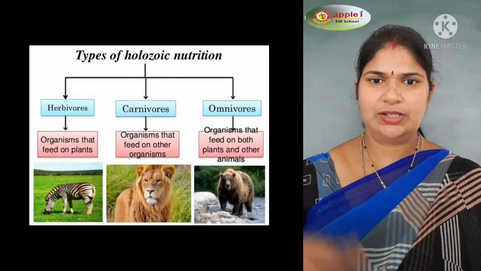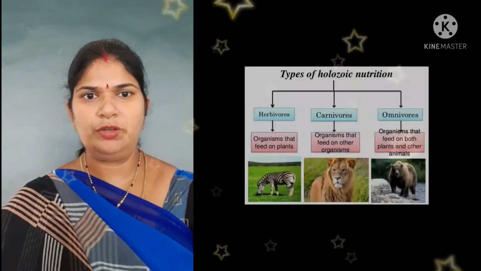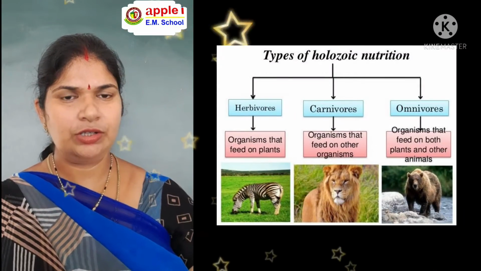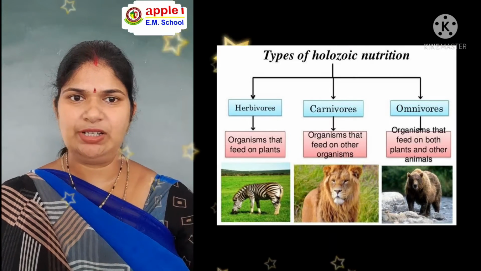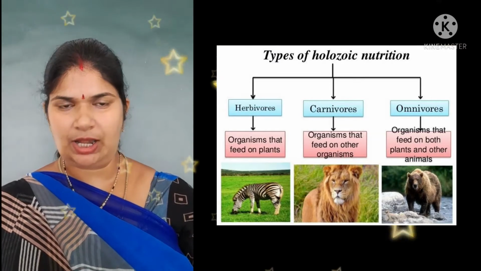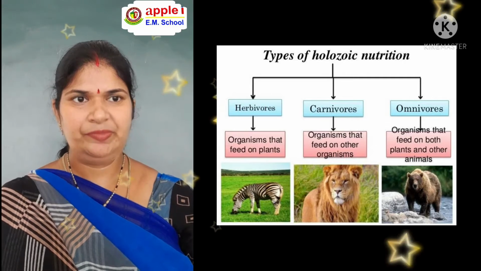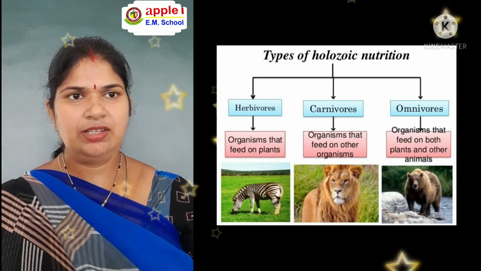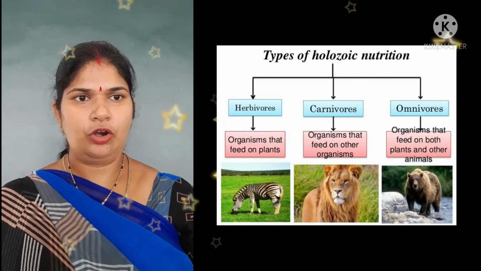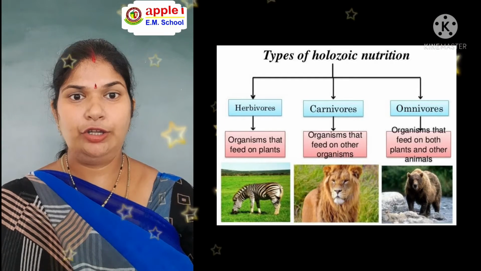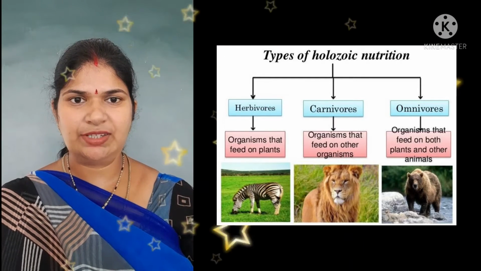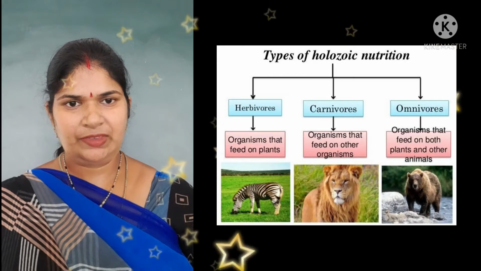The next one is omnivores, children. So what are omnivores? Omnivores are the animals that feed on both plants and animals. For example, snake, bear, ostrich, turtle and humans are examples of omnivores.